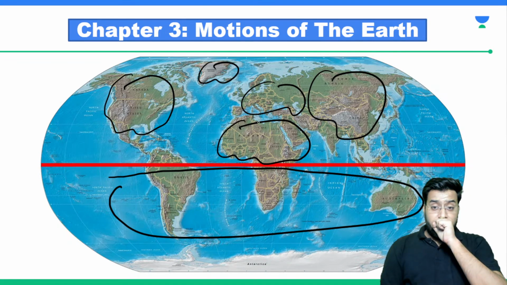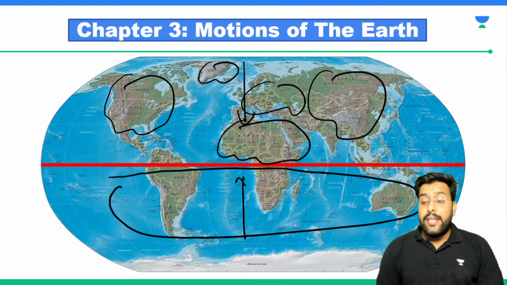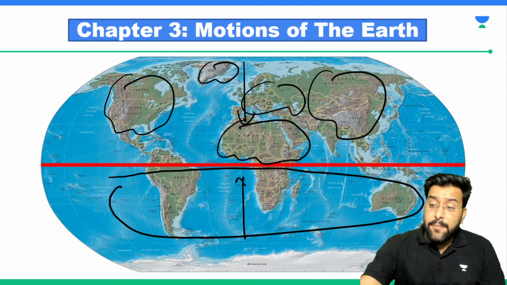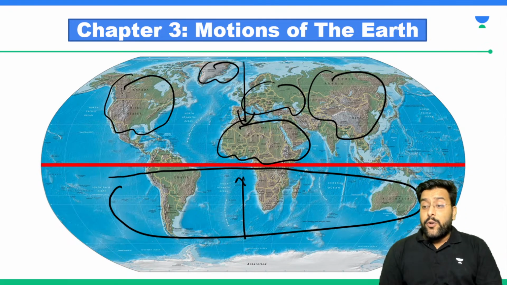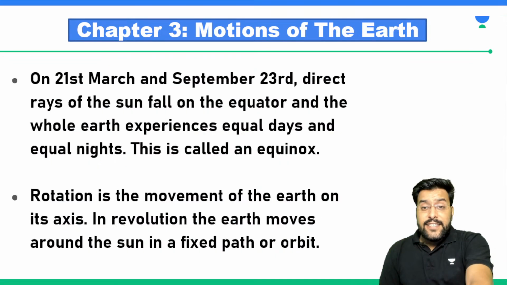The majority of the population lives where, sir? It lives in the northern hemisphere. That's why we are naming things with reference to the northern hemisphere. So we need to remember that summer solstice takes place on 21st of June when it is summer in North India. And simultaneously,